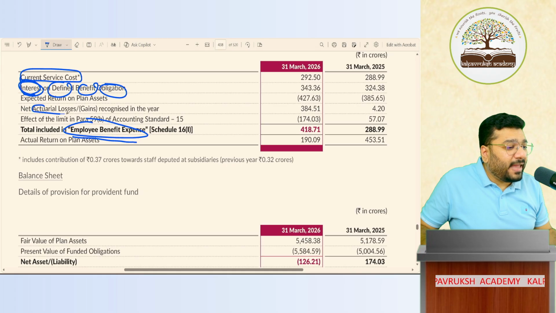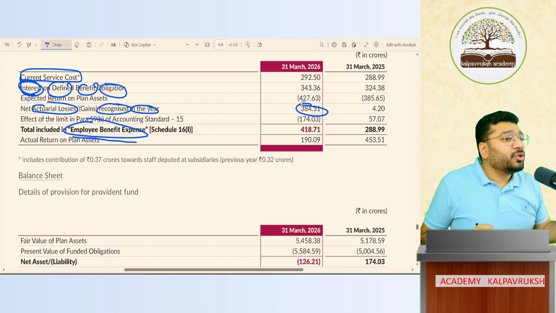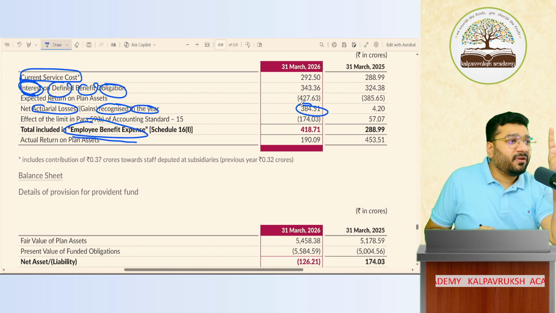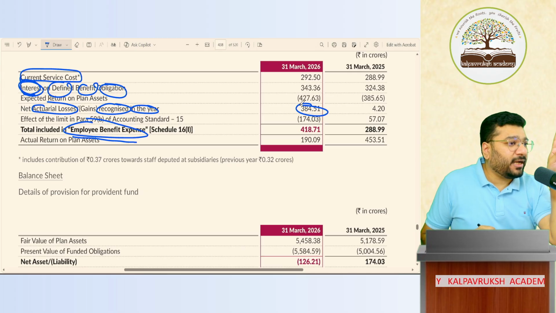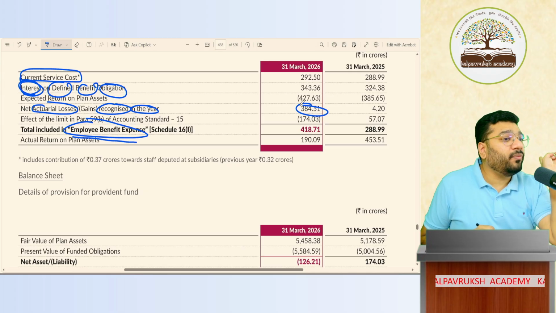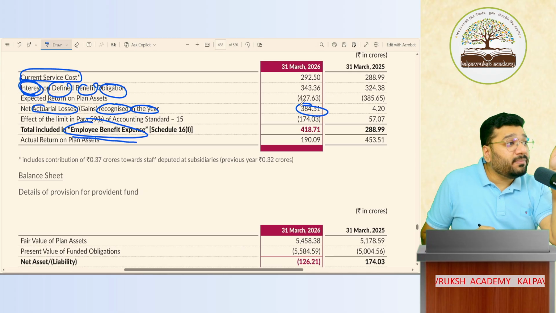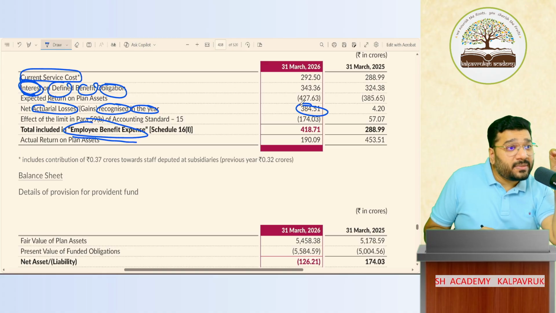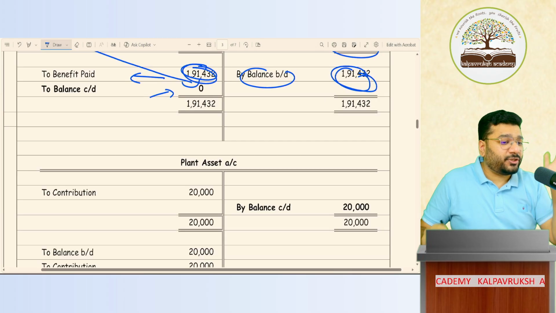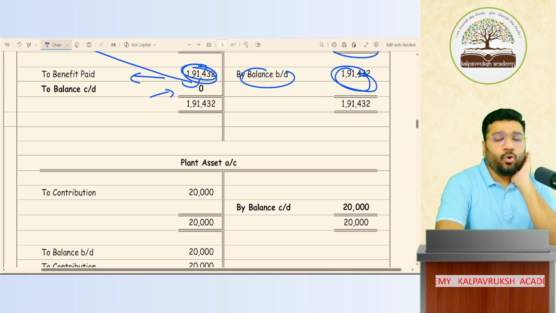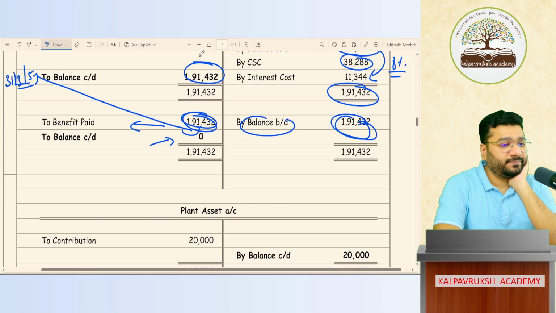Here you can see that actuarial gain or actuarial losses recognized during the period is adjusted. So this will come in two places. One in the investment account, which is called the plan asset account. Second in the provision account, provision for PVDBO account. Why it comes and when it comes, I'll discuss in upcoming sessions. Is that okay? So far, do you have any doubts?